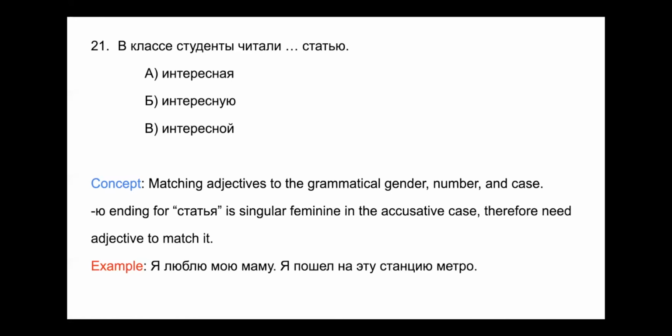So a couple examples down here. Я люблю мою маму. Моя мама becomes мою маму. А to у, я to ю. Accusative case because моя мама is the direct object. Next one. Я пошел на эту станцию метро.